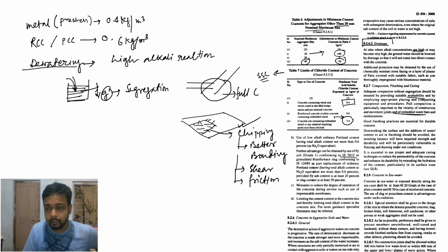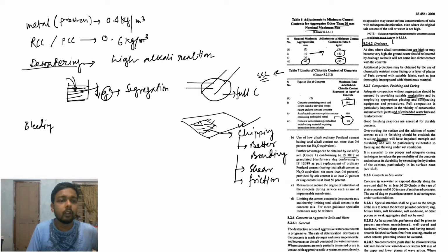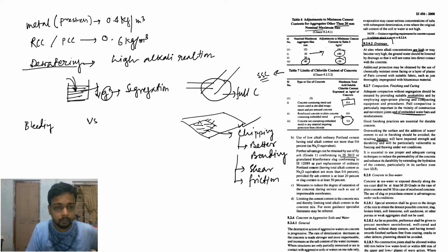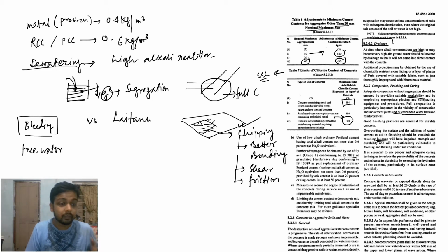What is this laitance? See, there are basically two words. One is bleeding and another is laitance. If free water comes to the casting surface, that is called bleeding.